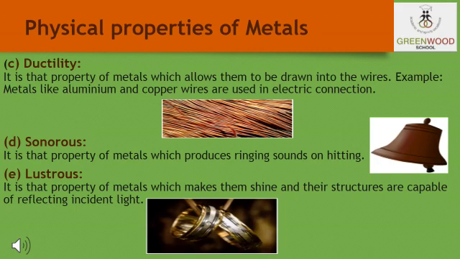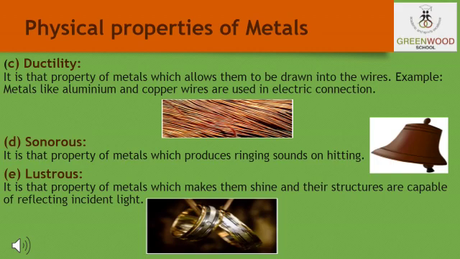Now, have you ever wondered why the ringing bells, the bells which are made up of metals, ring? Because it is the property of the metals, they produce ringing sounds when they are hit hard on the floor.